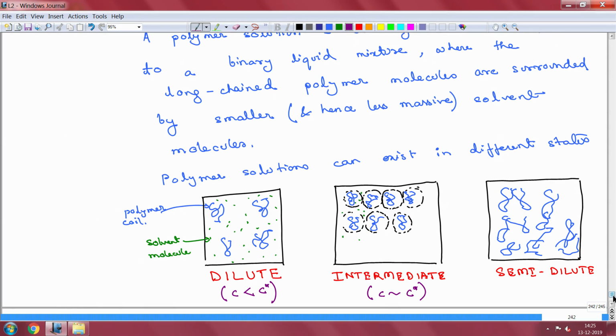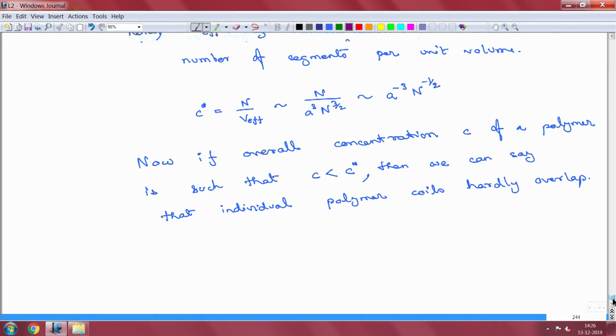Now, there is a slight problem with using C as an important parameter, and that is it has units. If you see how we have defined it, it is the number of segments per unit volume. So, in such a case, another important parameter that becomes very useful is a quantity called phi. Okay. So, phi we will define as the volume fraction of the polymer in the solution.